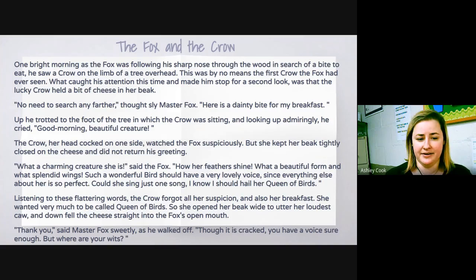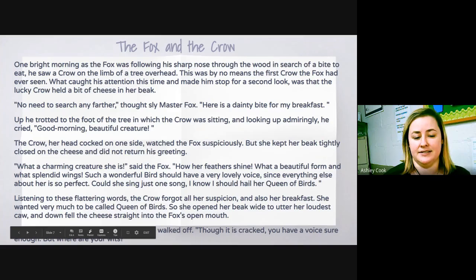Listening to these flattering words, the crow forgot all of her suspicion and also her breakfast. She wanted very much to be called Queen of Birds, so she opened her beak wide to utter her loudest caw, and down fell the cheese straight into the fox's mouth.